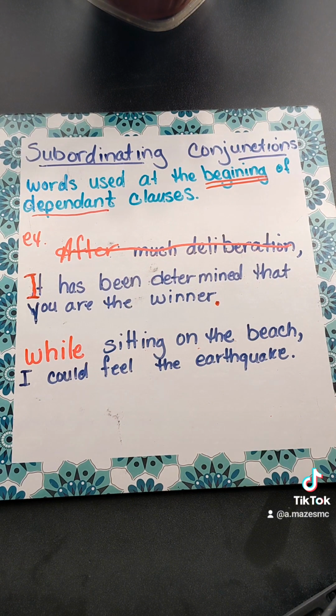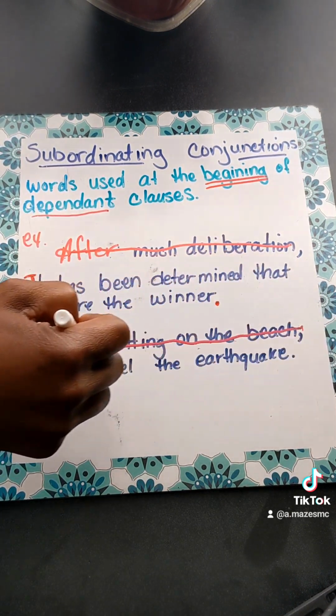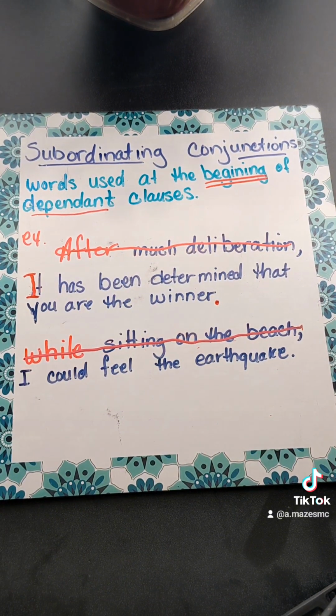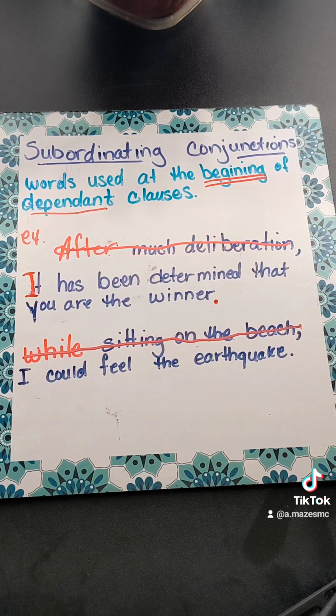All right? And then the same with this sentence. While sitting on the beach, I could feel the earthquake. I don't necessarily need sitting on the beach, because I could feel the earthquake makes sense by itself.